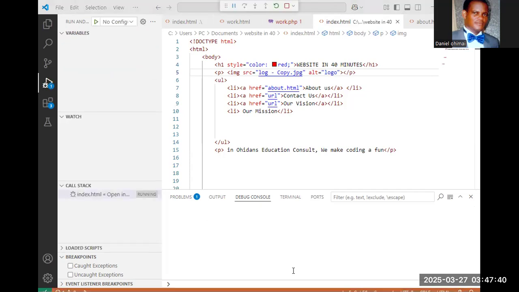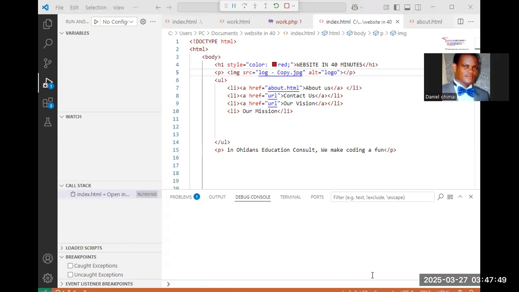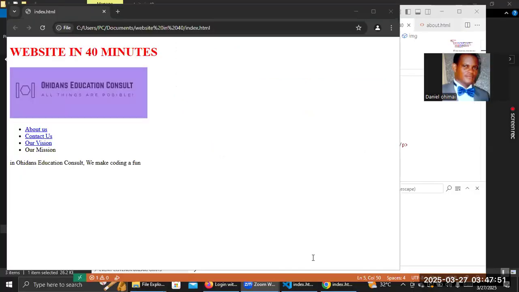And connect. So let me share the screen so you see what has happened. So we now have a local website in 40 minutes, and then we have a logo. So this is how to build a website. So next time, this logo, we will move it to the right.